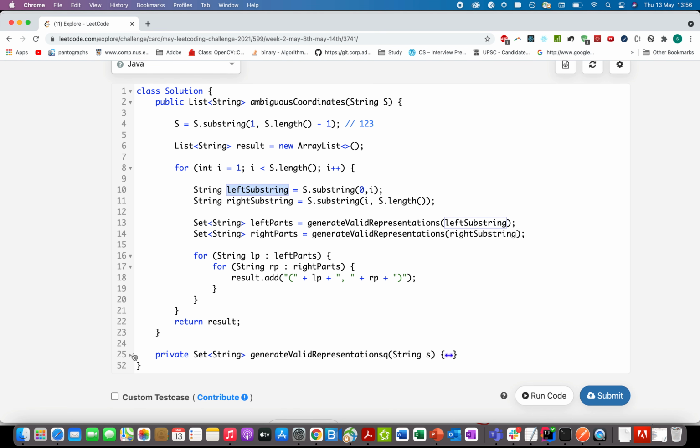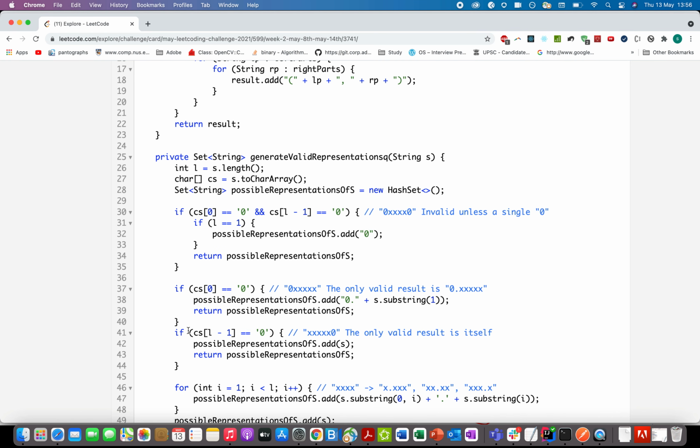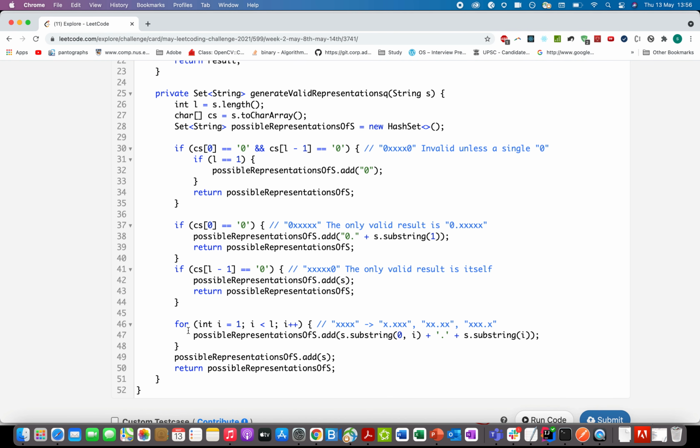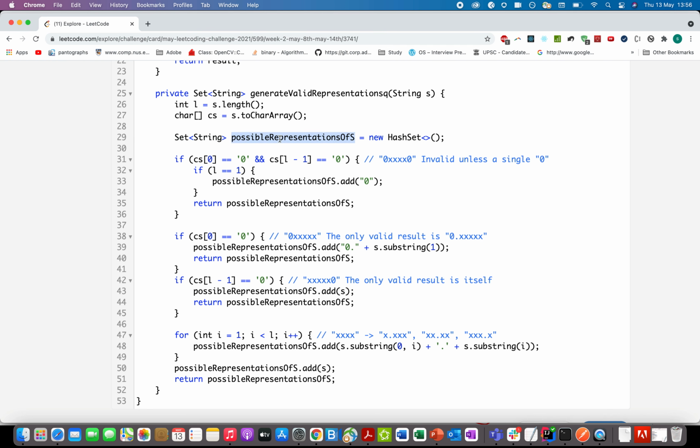And let's just look at that method. The method is also not very tricky. It's quite similar to what we did in that presentation, the 4 rules that I specified. So the first thing is I extracted the length of the input substring. I converted the input substring into characters so that it's easier to operate. And I created a set of possible representations of s.